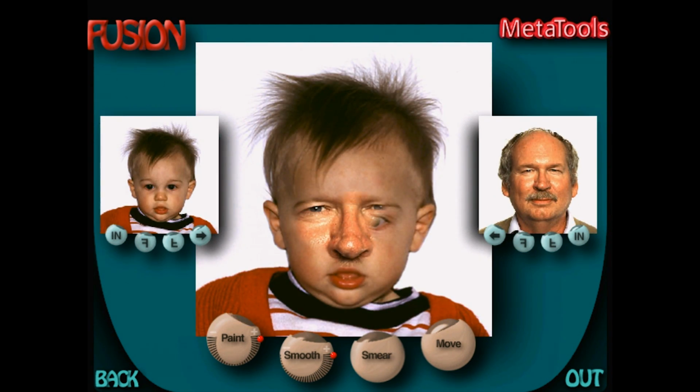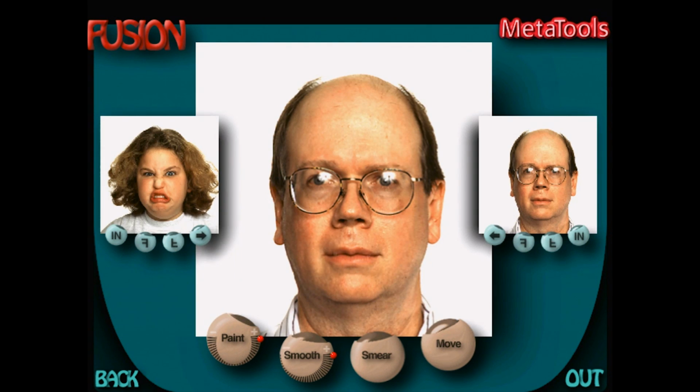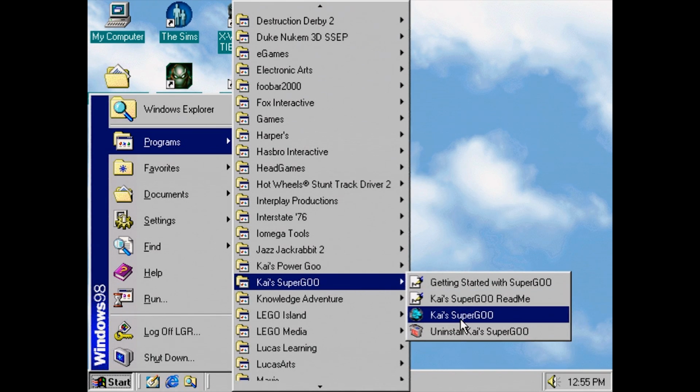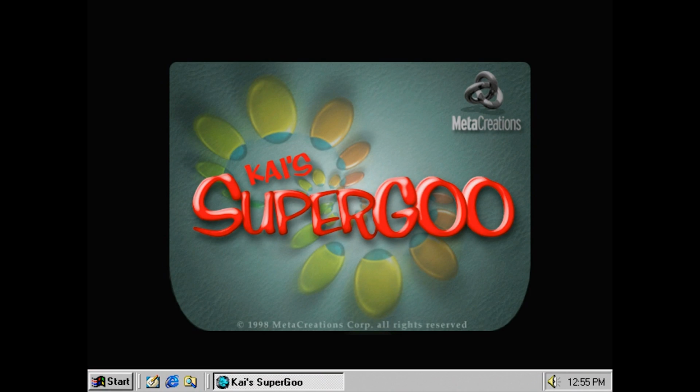Yeah, well, it was a hit in the 90s too, through the one and only PowerGoo, and it was glorious and horrifying. Obviously, the results aren't always convincing, especially if you're using your own photos with different lighting, skin tones, and angles, but when it works, the result is just as good as any modern-day face swap app as far as I'm concerned. And it only got better in Kai's SuperGoo, the sequel from 2 years later.